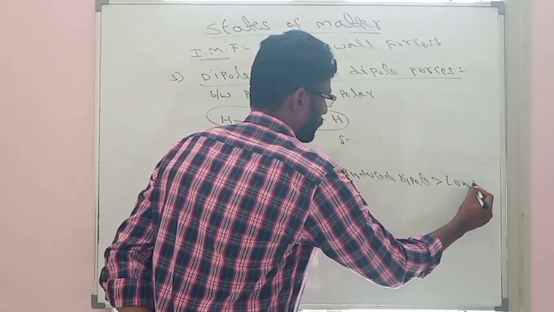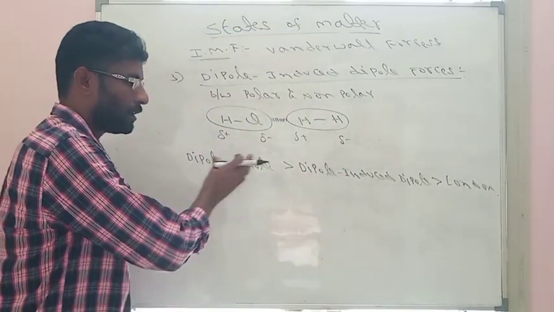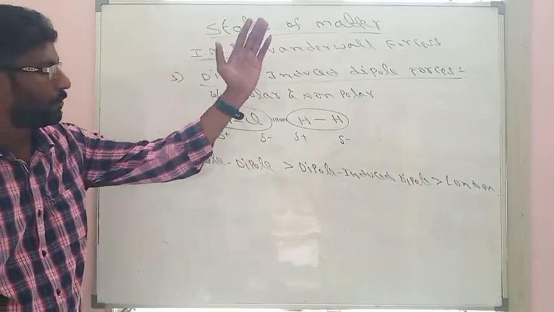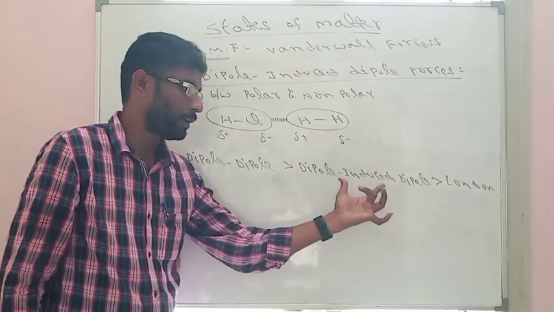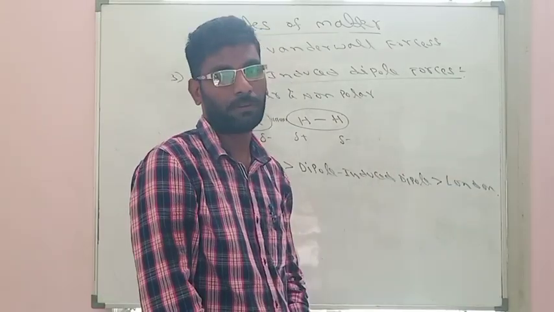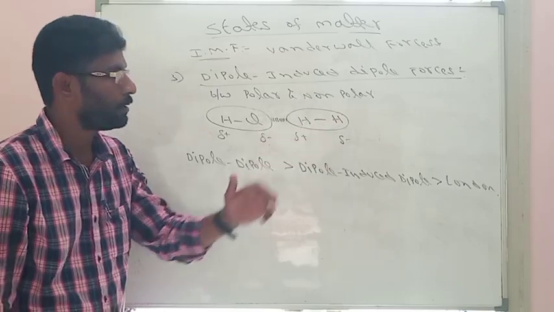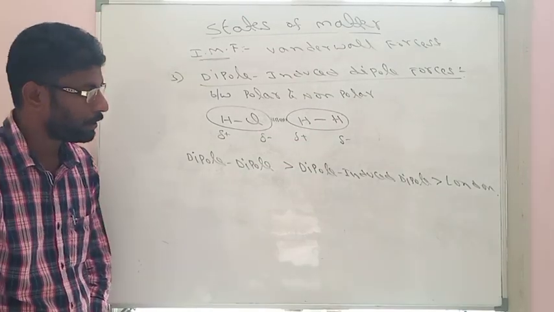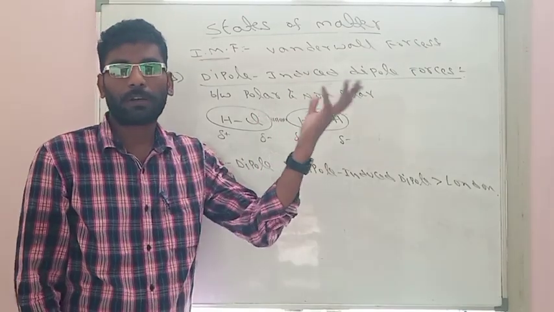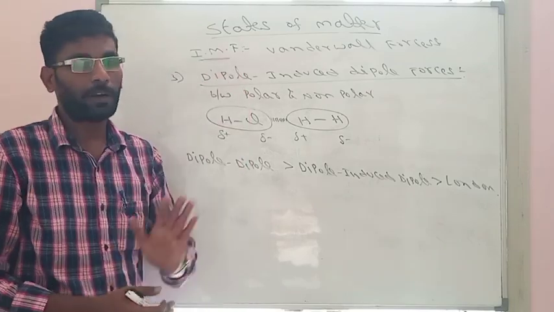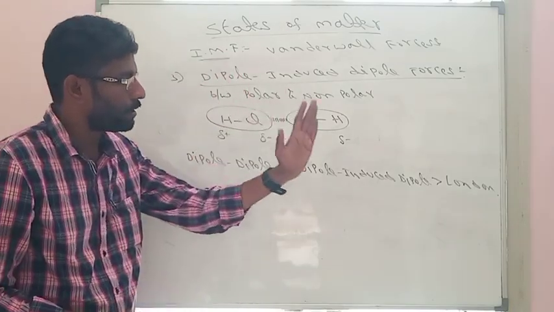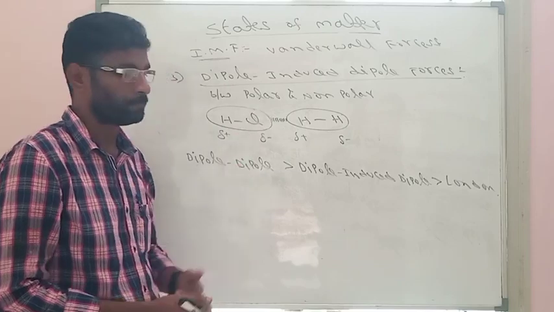After that, London forces. So this is the order of interactions of van der Waals forces: dipole-dipole, dipole-induced dipole, and London forces. So these three are called van der Waals forces. However, there are some extra intermolecular forces along with these van der Waals forces, and we'll see what they are.